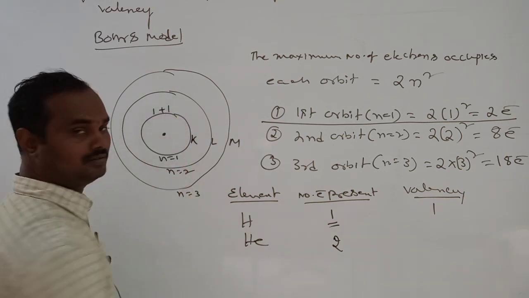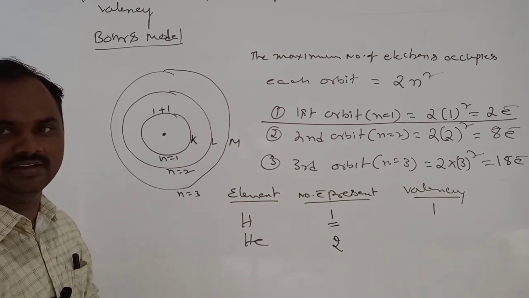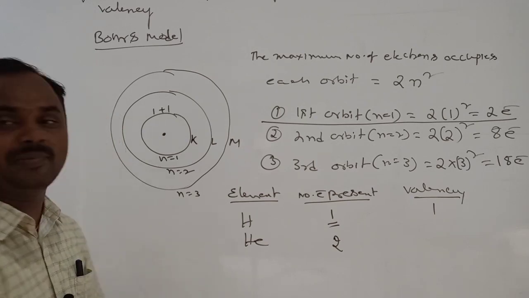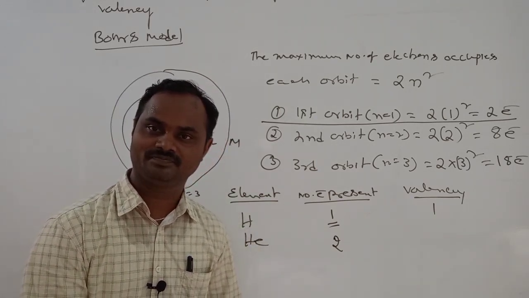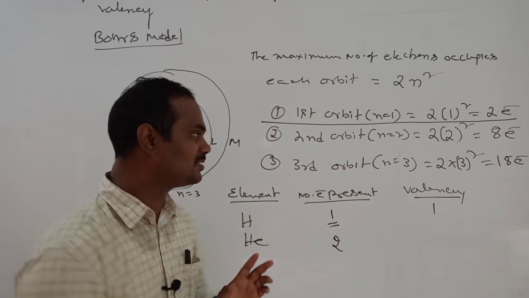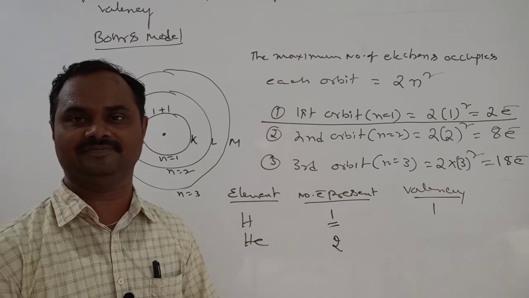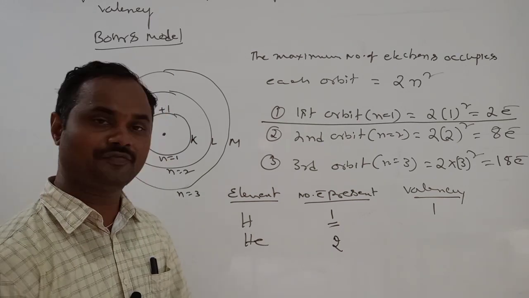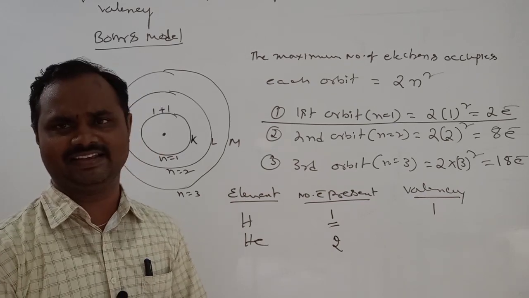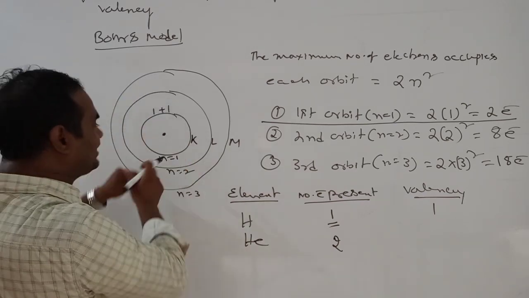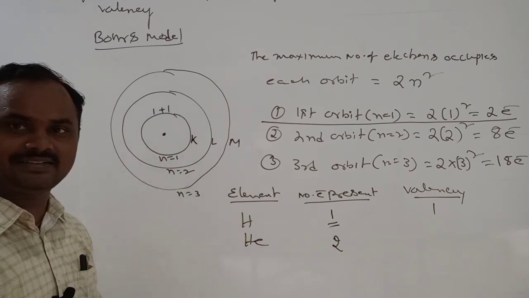1 plus 1, in first orbit only. Now the first orbit is completely filled. To get the stability, how many extra electrons are required? The maximum capacity of the first orbit is 2 electrons. It is completely filled. Is it clear? How many extra electrons are required? No need for any electron. Reason: this orbit's capacity is 2 electrons, and 2 electrons are already present in that atom.